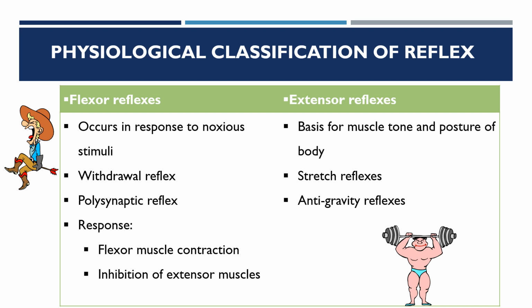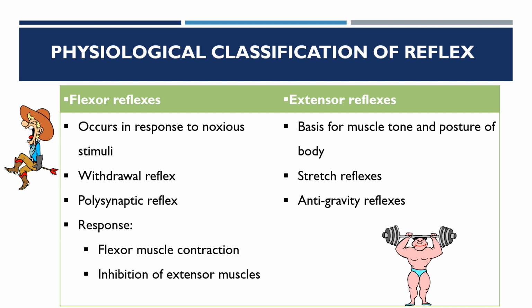Coming to the physiological classification of the reflex. Flexor responses and extensor reflexes. Flexor reflexes occur in response to painful stimuli or nociceptive stimuli or noxious unpleasant stimuli.